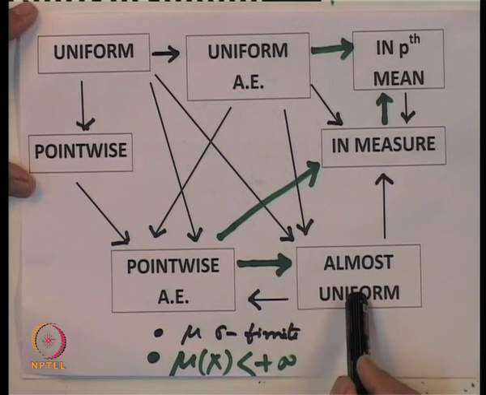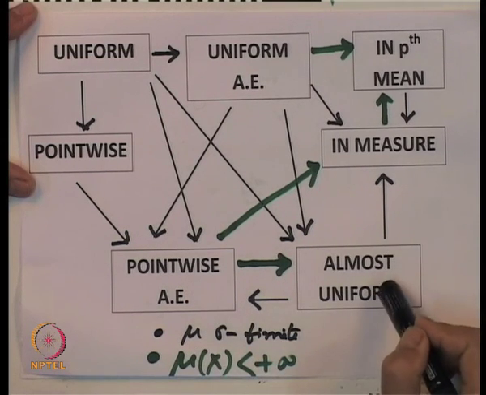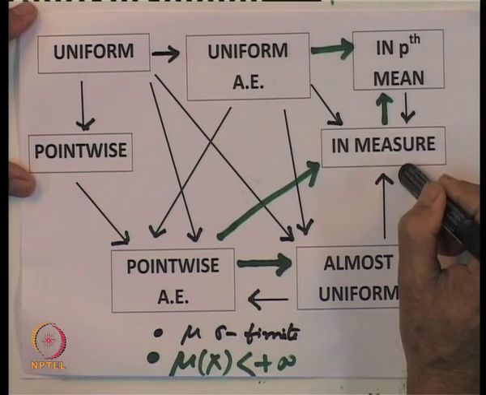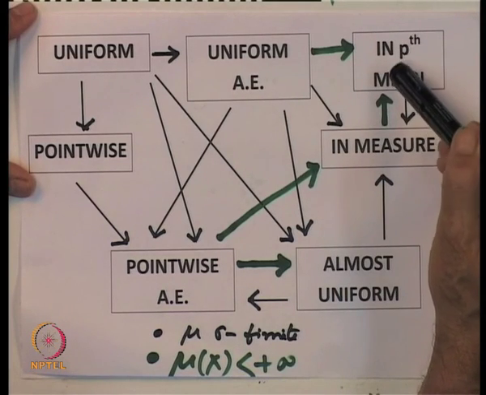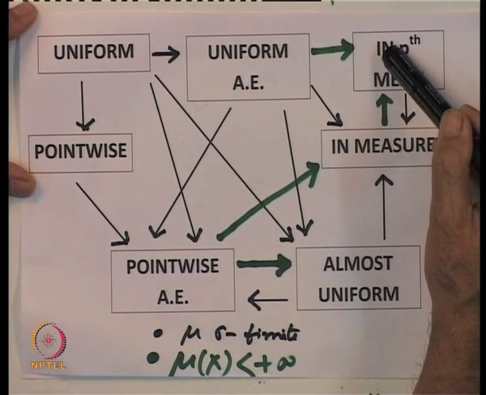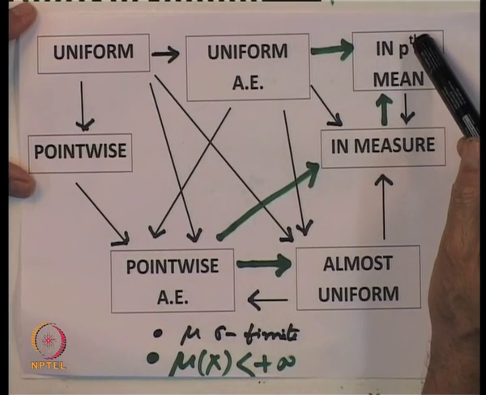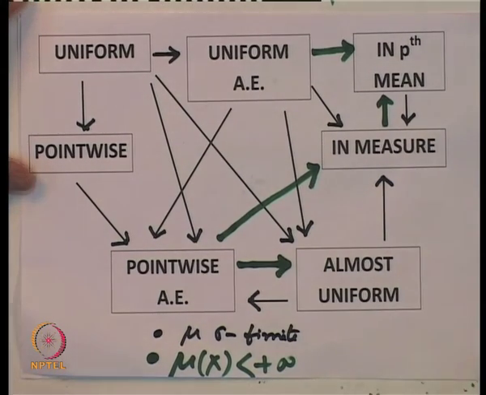And obviously, almost uniform implies pointwise almost everywhere. Finally, we also showed today that almost uniform implies in measure, and when the underlying space is finite, in measure implies convergence in the pth mean. We used Chebyshev's inequality. And just now we said that convergence in the pth mean always implies convergence in measure. So, this is the overall picture of various modes of convergence.